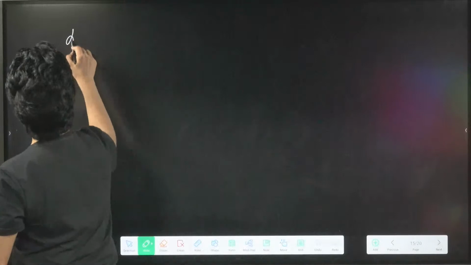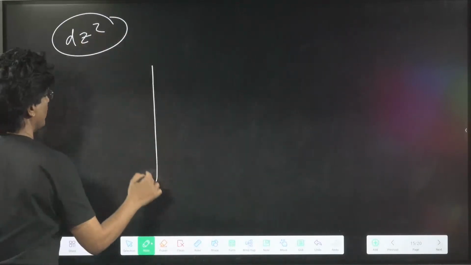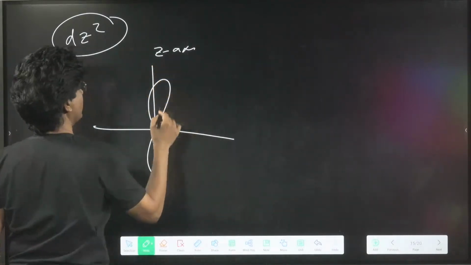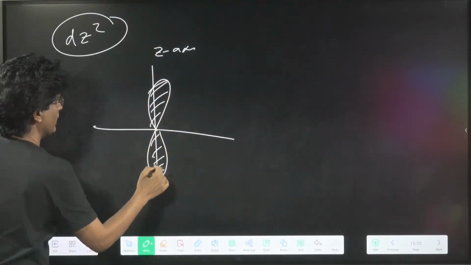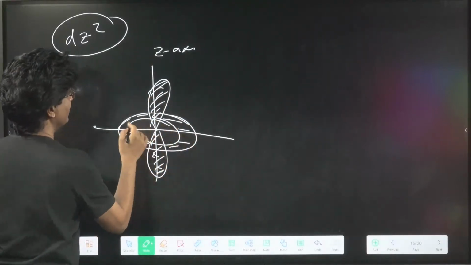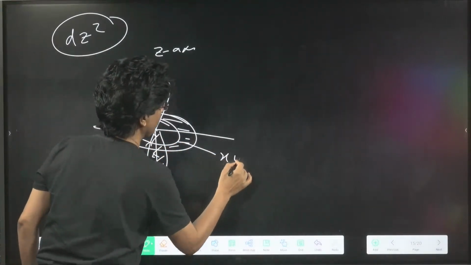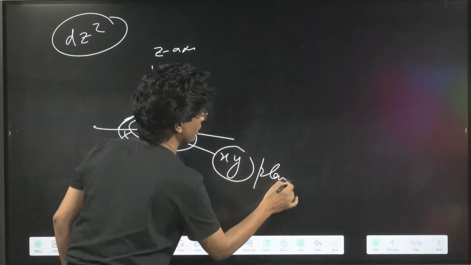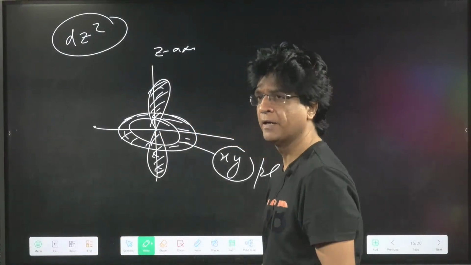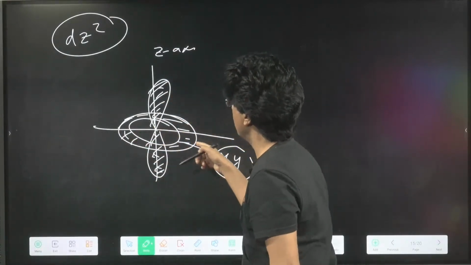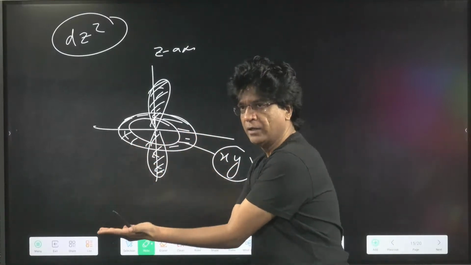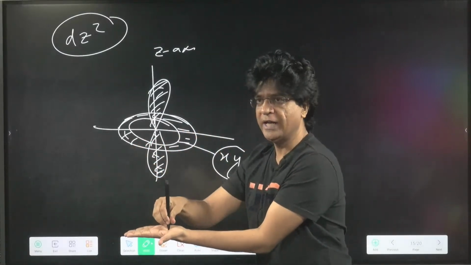Last one, that is dz square. For dz square, the graph is along the z axis. This is the z axis, and the probability of finding electron is along the z axis and in the ring. This ring is in the xy plane. So if they ask you where the probability of finding electron is maximum, it is along the z-axis and in the ring, which is in the xy plane. This plane is the horizontal xy plane, and this vertical is the z axis.